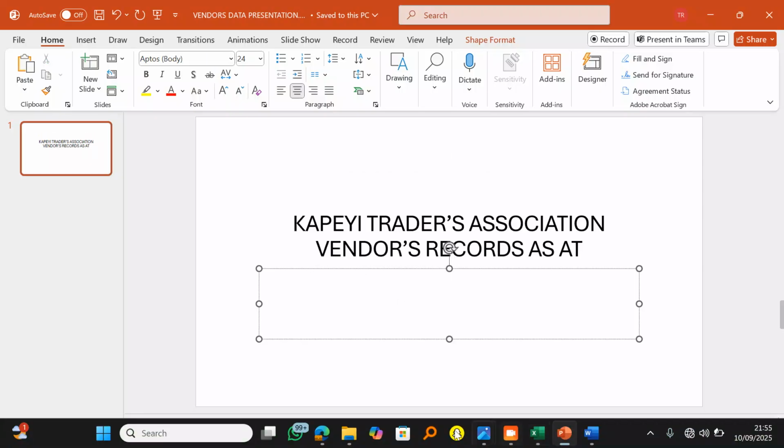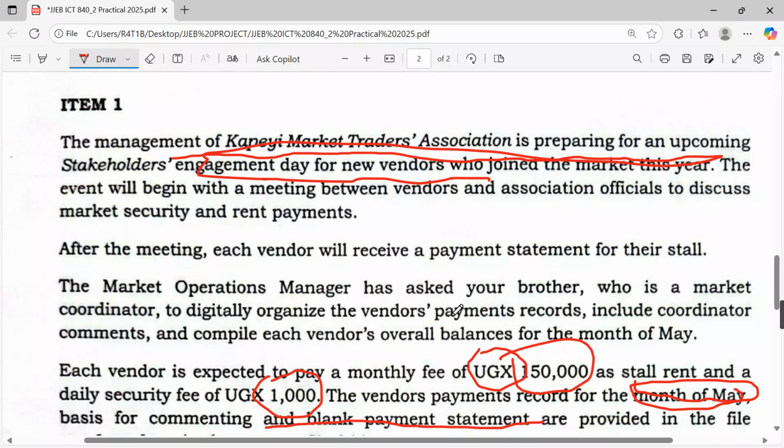Here we go. Presented by who? Who's presenting this? Remember, they're telling us that the market operations manager has asked your brother, who is a market coordinator, to digitally organize the vendors' payment records. Maybe the market operations manager will be the one presenting, but your brother has prepared it, and your brother is a market coordinator.